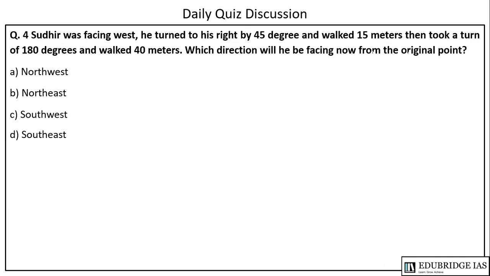The next question is a direction based question. It is saying that Sudhir was facing west. So suppose these are the directions. This is east, this is west, this is north and this is south. He is facing west, so he is standing in this direction. He turned to his right. If he is facing in this direction, this will be right and this will be left. He turned by 45 degrees, he turned 45 degrees here